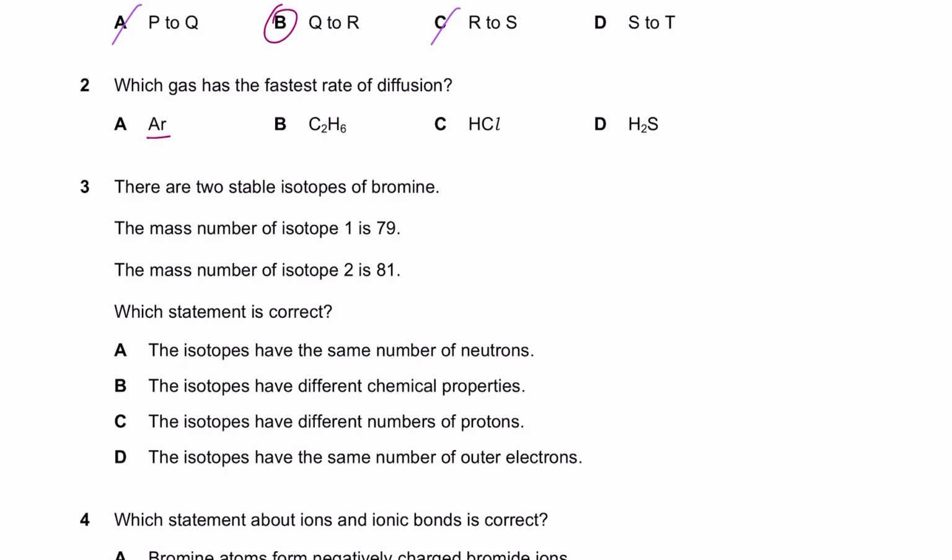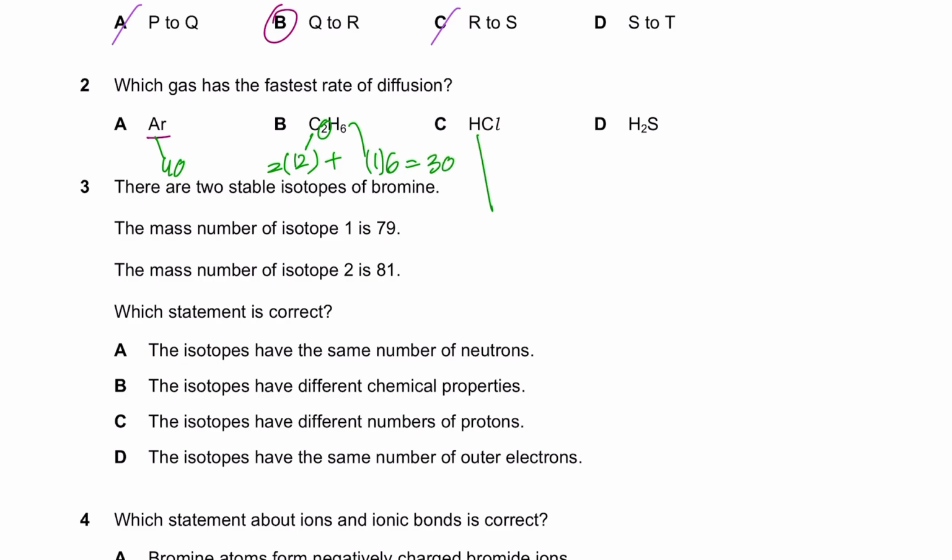The speed would be greater. So between A, B, C and D, we have to just calculate their masses. Argon is basically 40. You can check the periodic table. Carbon is 12, you have 2 of those, times 2, plus hydrogen is 1, you have 6 of those, times 6. You would get 24 plus 6.